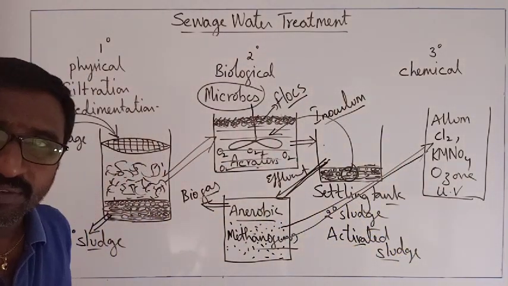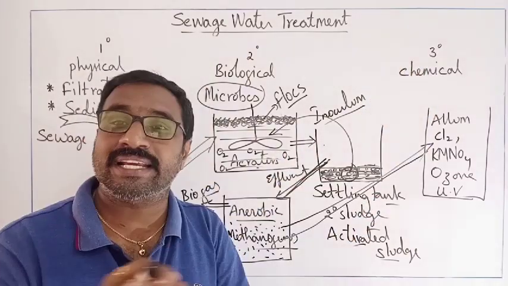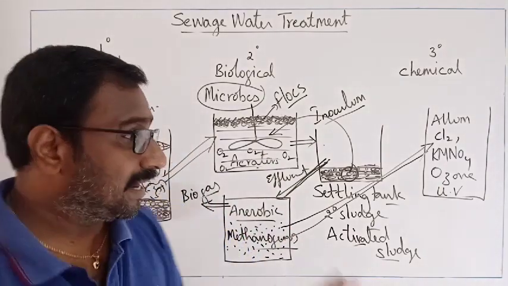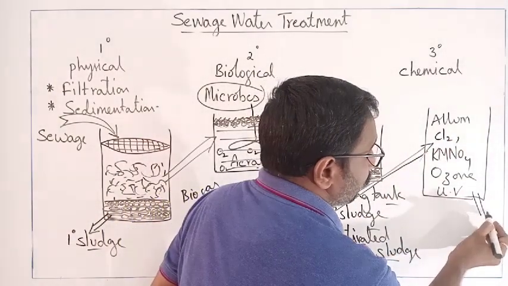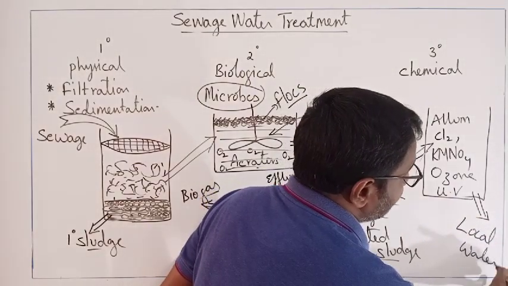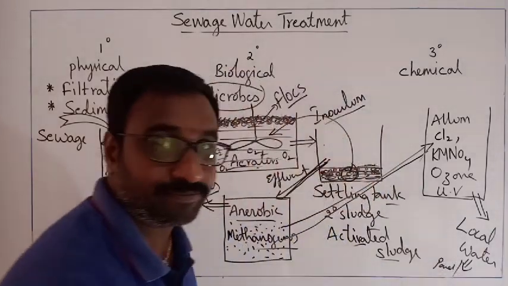So why are we using all this? To kill the microorganisms which are dangerous to us. Because after this, we are throwing it into the local water body, such as a river, pond or any other.